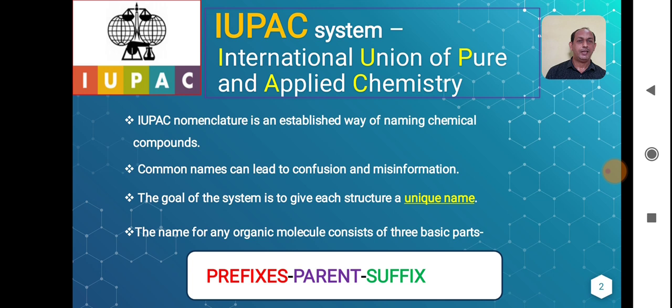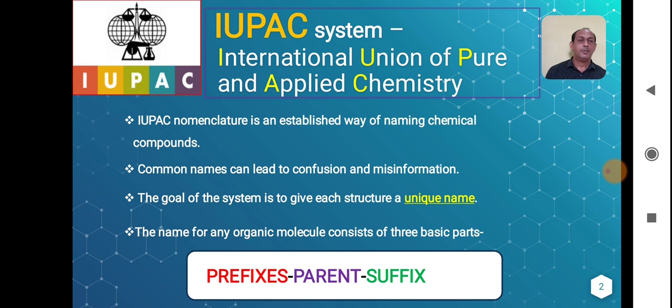Prefix generally contains the substituent part, many times the position and name of the substituent. Suppose the compound is 2-chloropropane. So 2-chloro is the prefix, that is the substituent. Then parent means from the number of carbons it has, we have to derive.